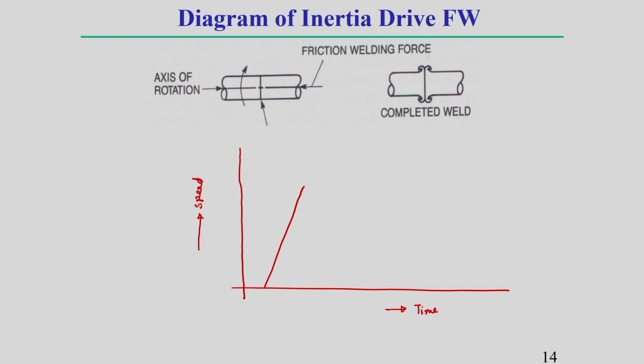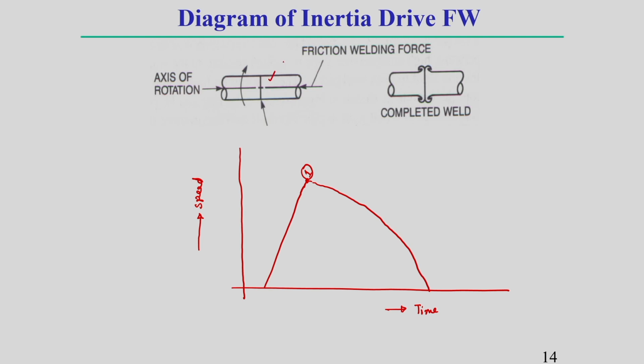Once the speed reaches its maximum value, at that position we detach the motor from the workpiece. Let this point be represented by 1. So, at location 1 we detach the motor from the flywheel. From this point 1, the flywheel, due to the inertia effect, gradually decreases to its 0 RPM.